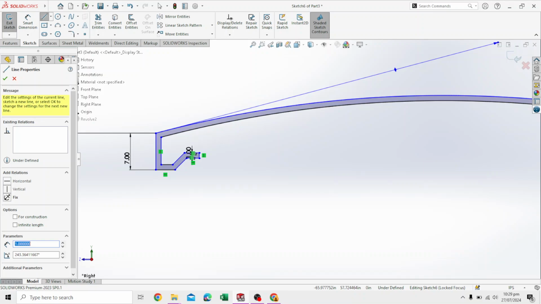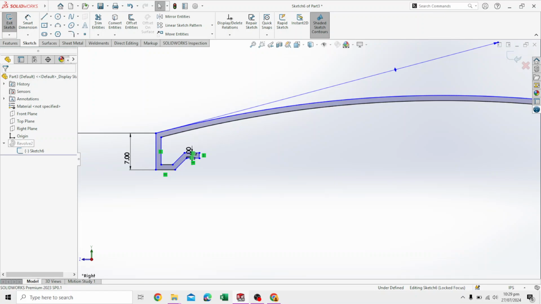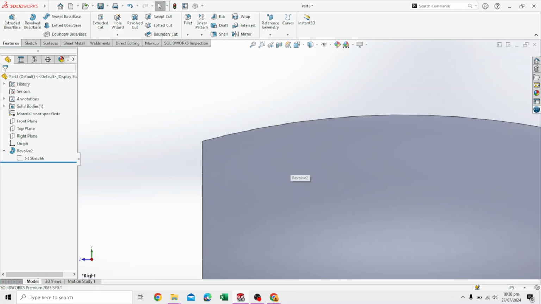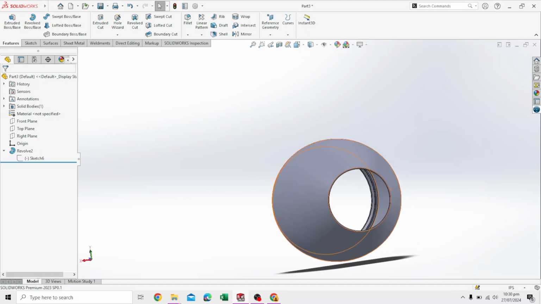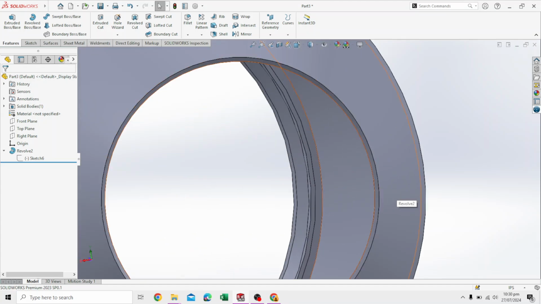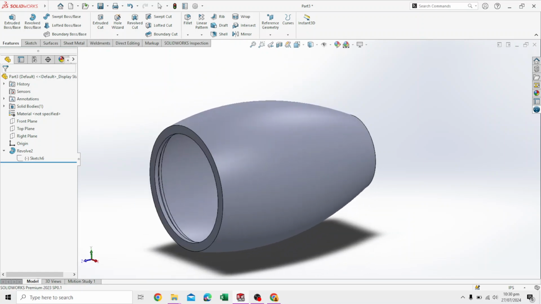Let's okay and okay, and obviously it has already revolved. Now this is a revolved surface. It has a thickness, and obviously it's a solid surface, not as thin as a piece of paper.